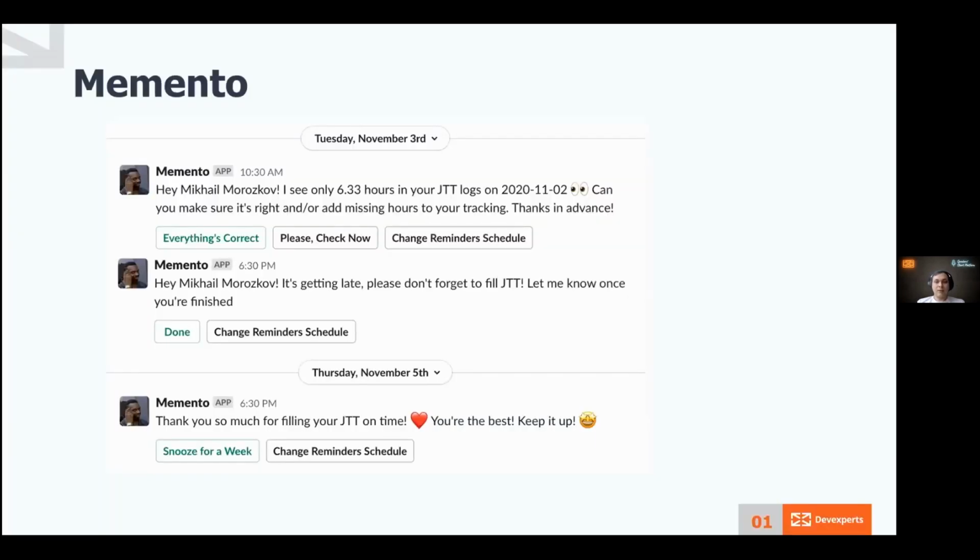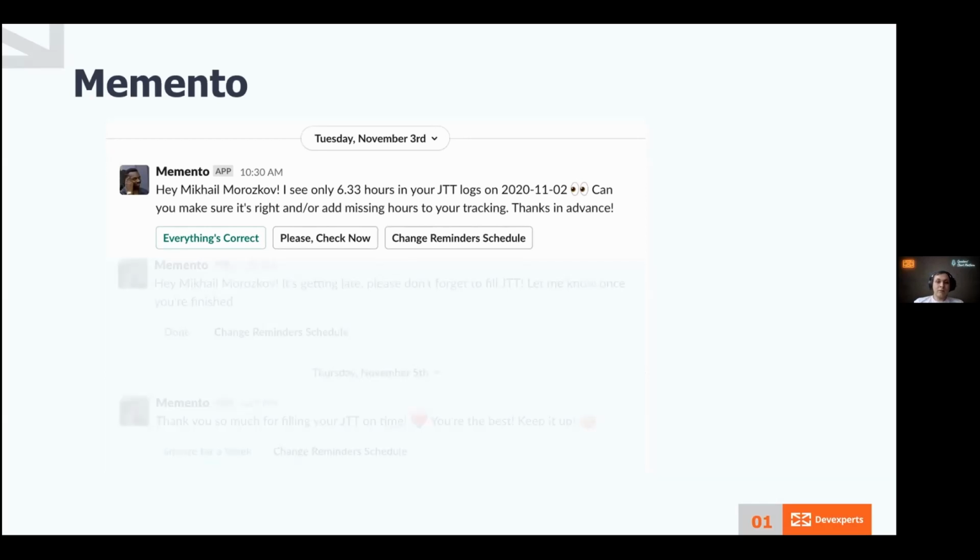Today, I have a pleasure to present you implementation details of Memento. I guess some of you are already familiar with Memento, but anyway, I should say a few words about what Memento is. Memento is an application which reminds developers about missing tracking in Slack. So here is a screenshot of Memento doing its job.